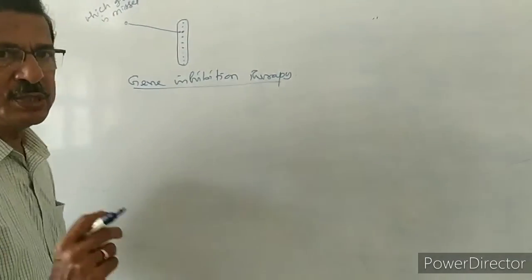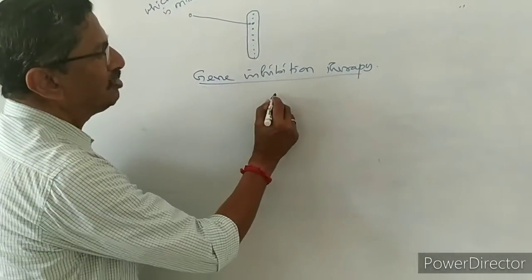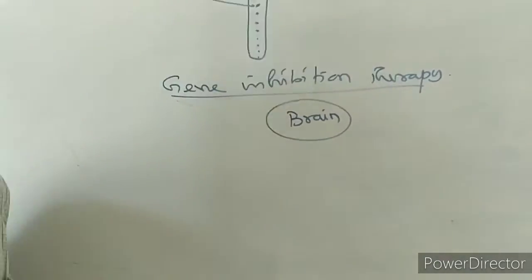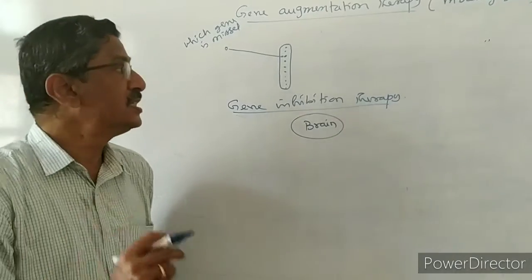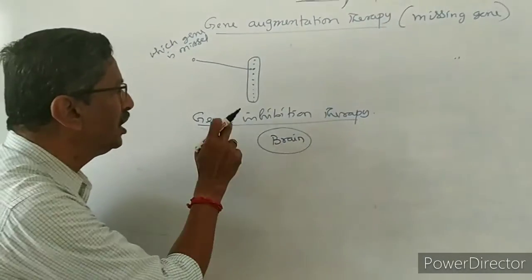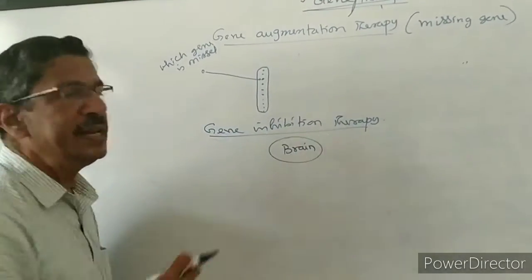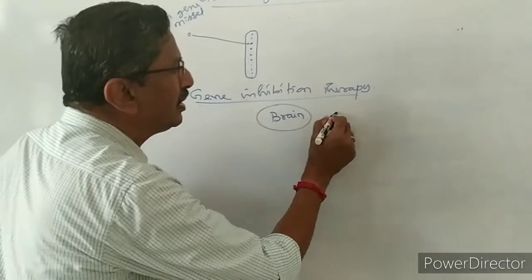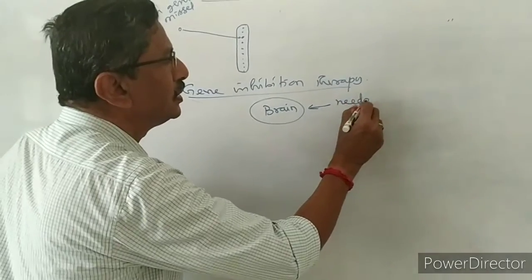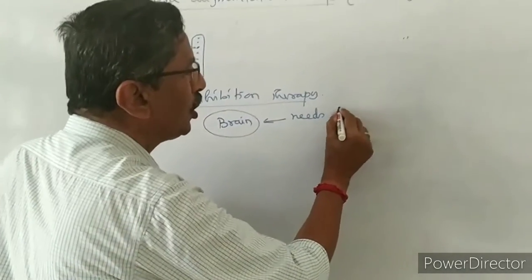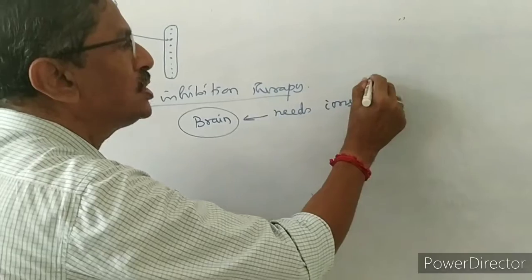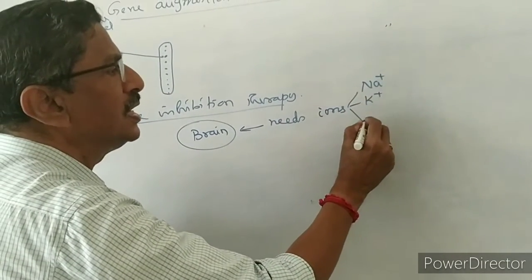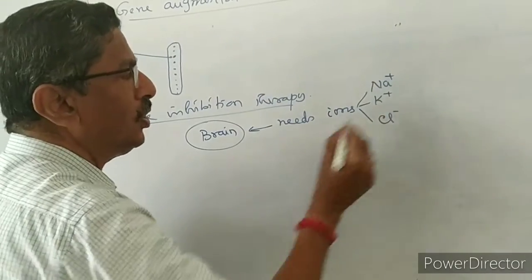Now I want to give one example. Our brain is a very sensitive organ. I am taking this example to understand gene inhibition. The brain needs minerals, ions. The ions are sodium ions, potassium ions and chloride ions.